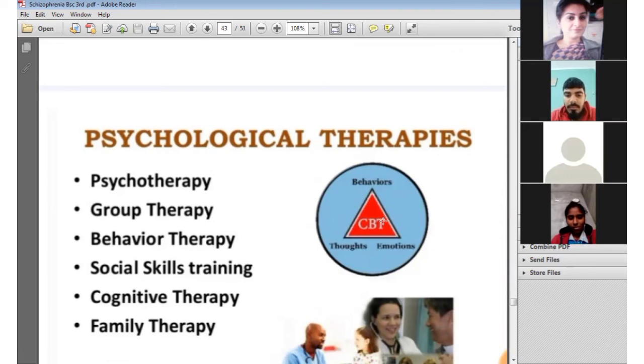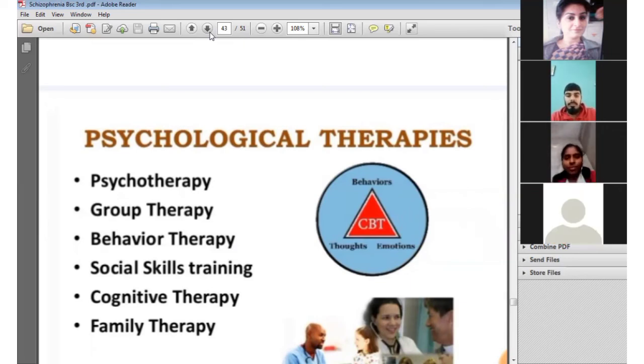Then social skill training is also given to patients with schizophrenia, because the major symptom of schizophrenia is social deprivation. The person is deprived from society. In psychological therapy we also refer to milieu therapy, which means a therapeutic surrounding environment to treat the schizophrenic condition. We also refer to recreational therapy.